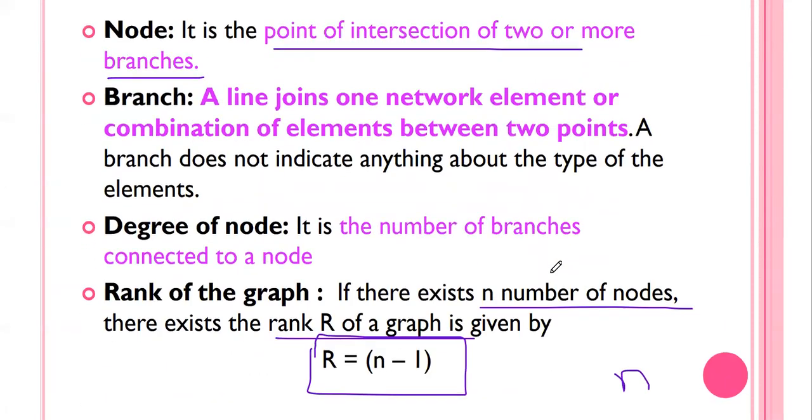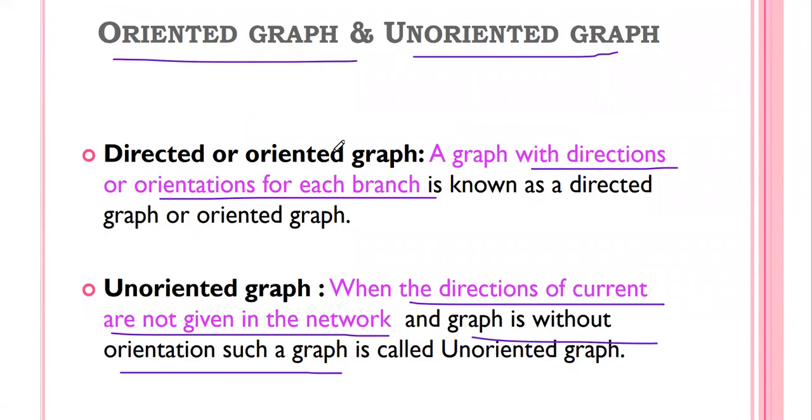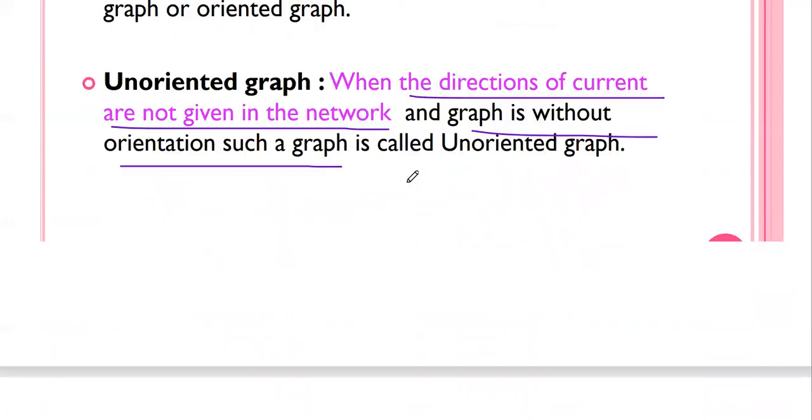There are two classifications of graph: oriented and unoriented. Oriented means a graph with a direction mentioned on each branch. If the current direction is not mentioned in the graph, it is called an unoriented graph.